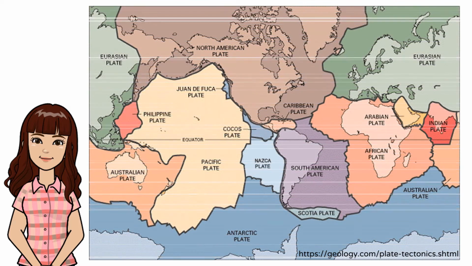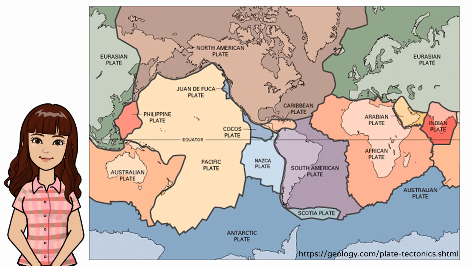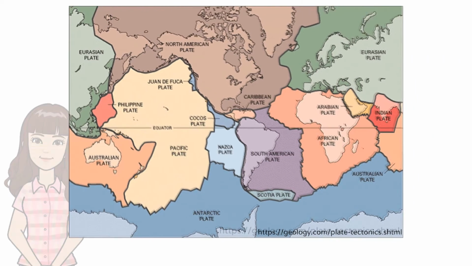The entire lithosphere of the Earth is broken into numerous segments called plates. Plates are large pieces of the upper few hundred kilometers of Earth that move as a single unit as it floats above the mantle. The plates are in constant motion.